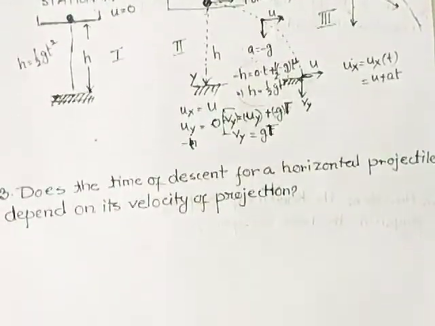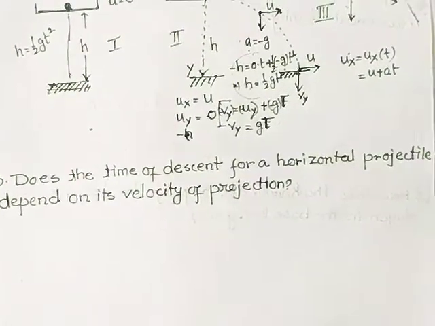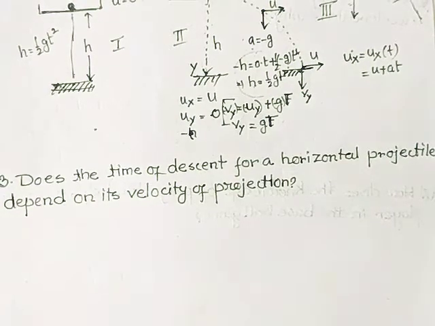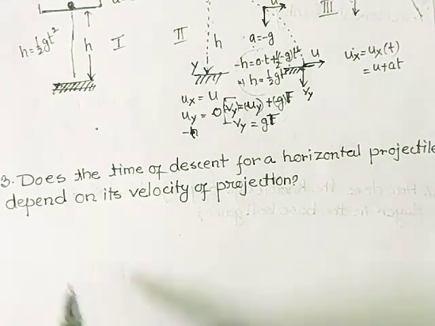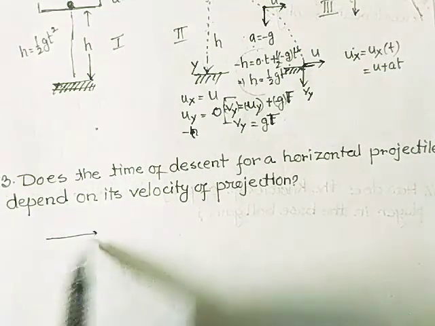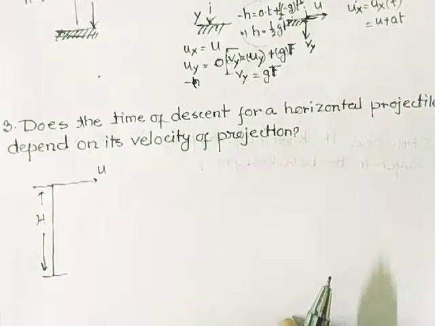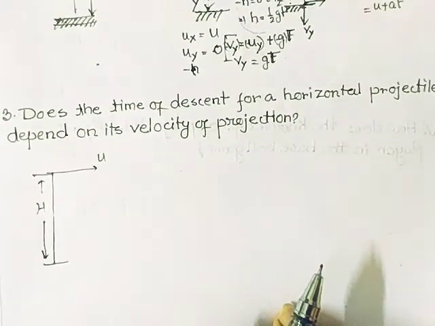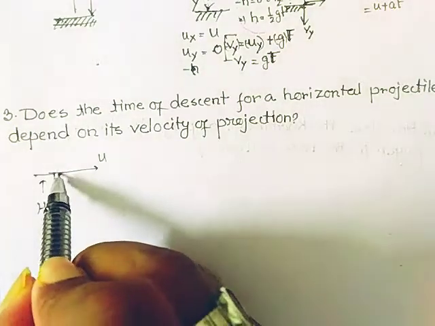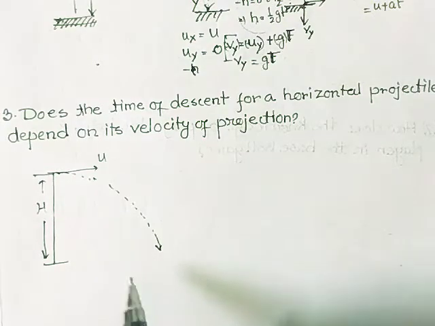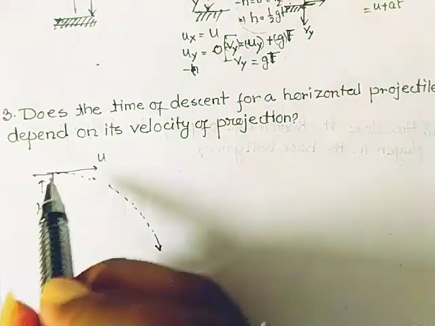Next question is, does the time of descent for a horizontal projectile depend on the velocity of projection? At first, in case of a horizontal projectile, a particle is thrown from a certain height, capital H, with a constant velocity, and this is called the horizontal projectile. So in case of a horizontal projectile, the time of descent, that is the time of falling to the ground, does it depend on the velocity of projection?